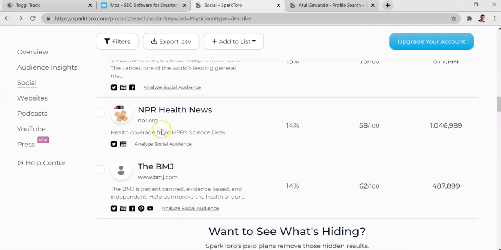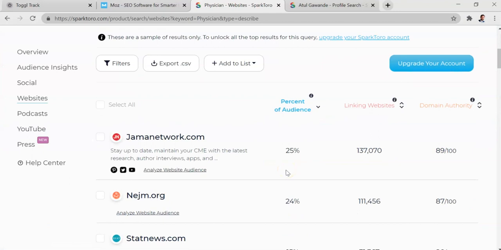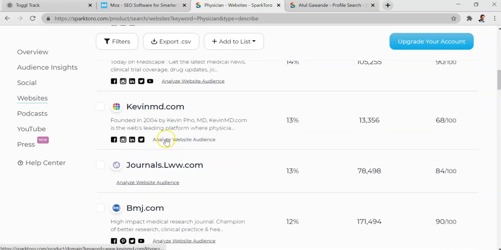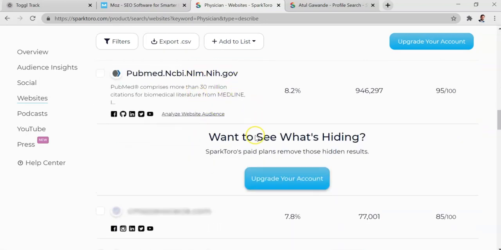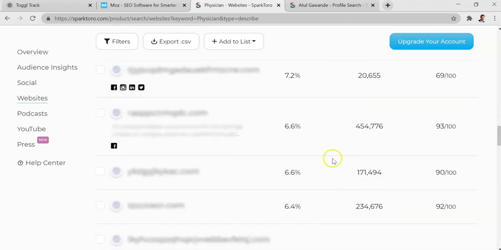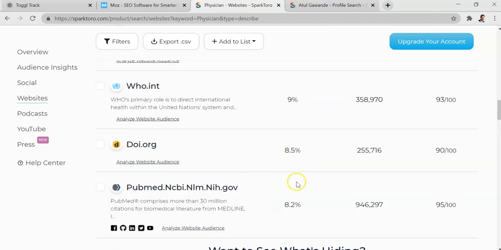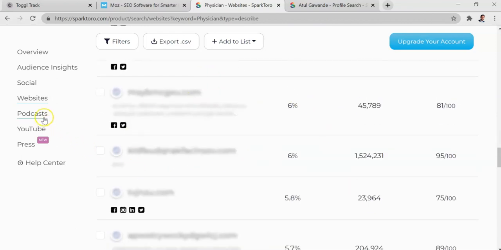So this is the social category, but of course websites, which is a more conventional approach to get things like guest blog posts. You can look at some of these. Now Medscape, it's probably going to be pretty hard to get on there. So you might want to start towards the bottom here. And here you need to upgrade your account to see it. But that's fine. I mean, try it out. Try out the free account, see if you get any traction. And if it's worthwhile and you want to invest heavily in the space, then you can upgrade.